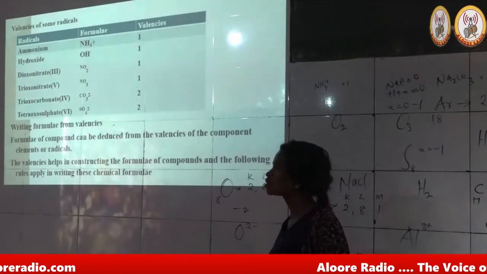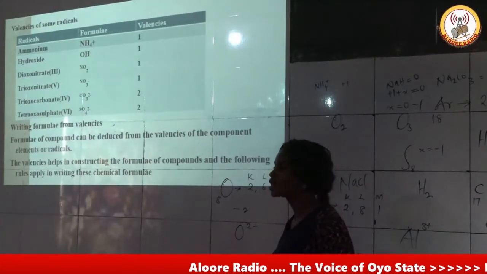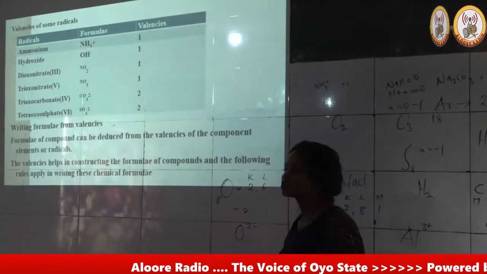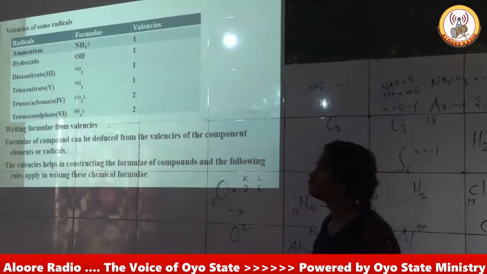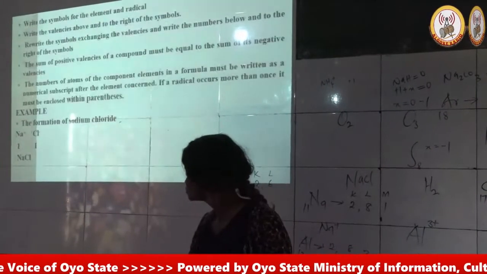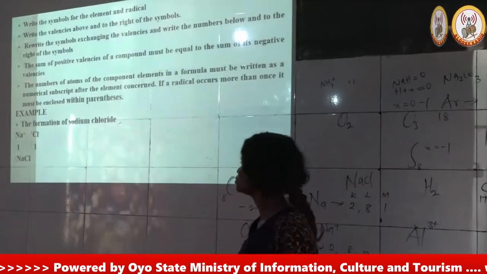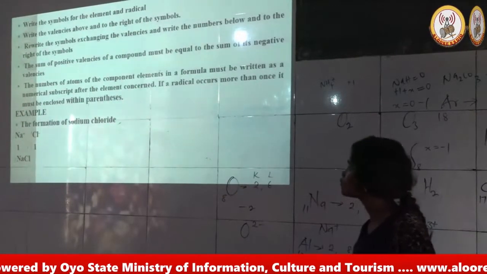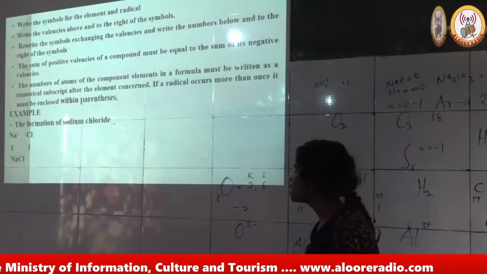Now this leads us to writing formulas from valencies. It is possible for us to write formulas of compounds from their valencies. Let's take example 1, the formation of sodium chloride.